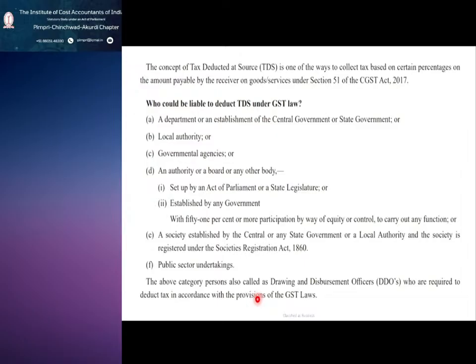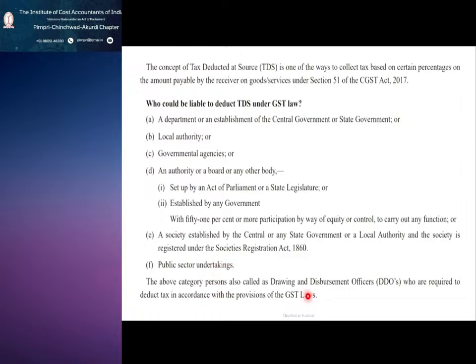That we will understand. Here one more new term you need to remember is the above category persons, also called drawing and disbursement officers, DDOs, who are required to deduct tax in accordance with the provisions of GST laws.